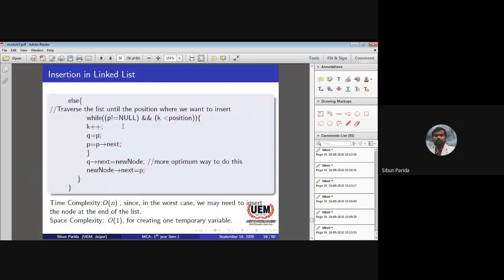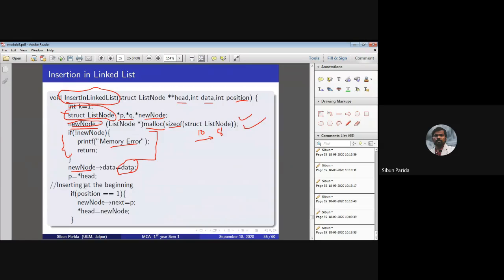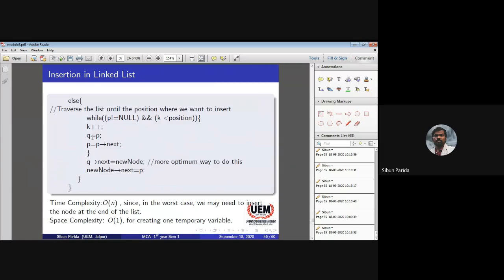For insertion in between, we require two next pointers, so I have declared one more variable q. That q will hold p's next, and p's next will be pointing to the new node. And then the new node will be connected to q. So this is my insertion in the middle.